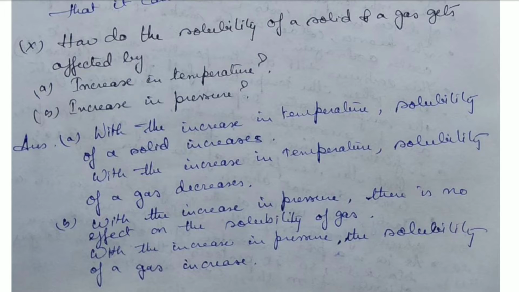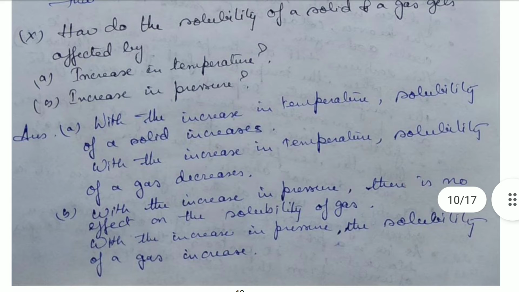How do the solubility of a solid and a gas get affected by increase in temperature and increase in pressure? With the increase in temperature, the solubility of a solid increases, and with the increase in temperature, the solubility of a gas decreases. So with the increase in temperature we can dissolve more of a solid, but we cannot dissolve more of a gas if we raise the temperature.